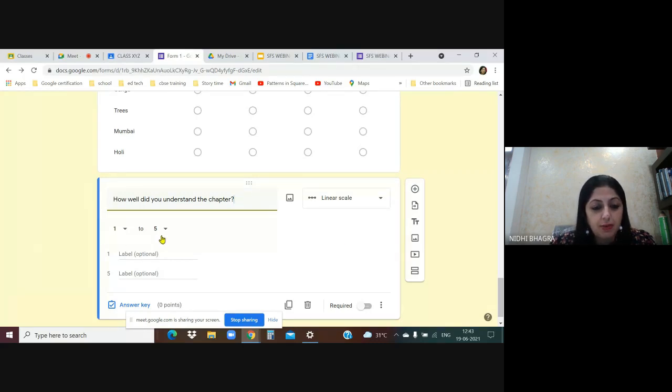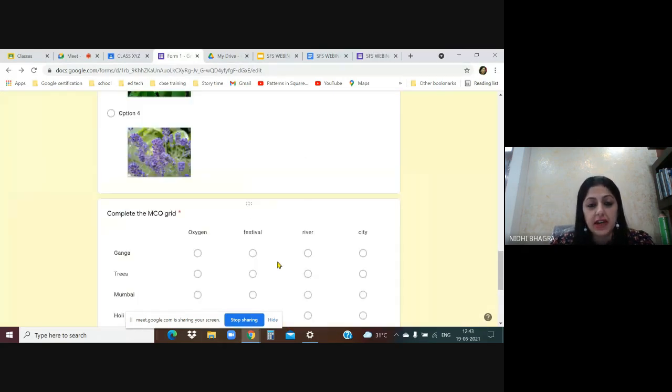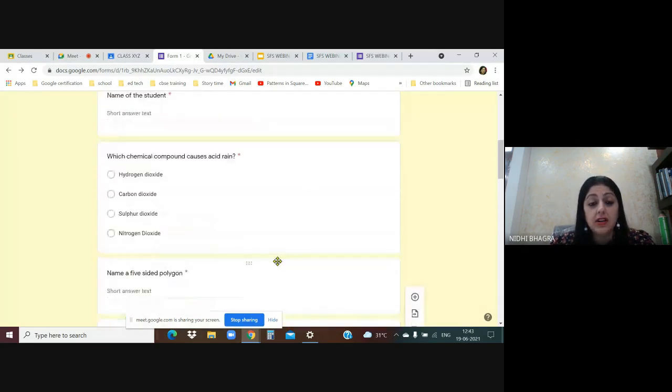Now 1 to 5. 1 means, what does 1 mean? Not understood at all. 5-point scale. And 5 means very well understood. Very well understood. And let's make this a required question. Questions are ready. Now we'll have to fill in the answer key.